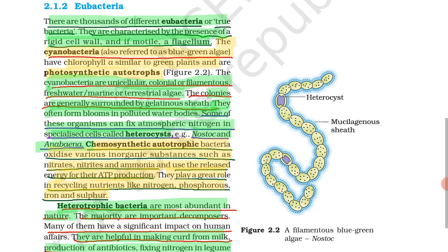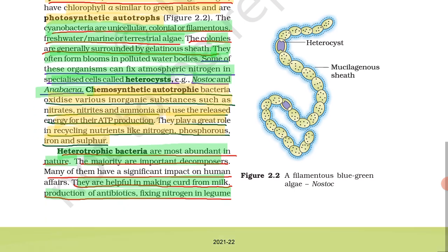Okay, next is heterotrophic bacteria. Heterotrophic bacteria are the most abundant in nature, almost 90% of bacteria are heterotrophic. The majority are important decomposers. Decompose means what? Bacteria that make things rot, decay, are called decomposers. They cause decay, and they may be present in dead bodies, in moist places, everywhere.